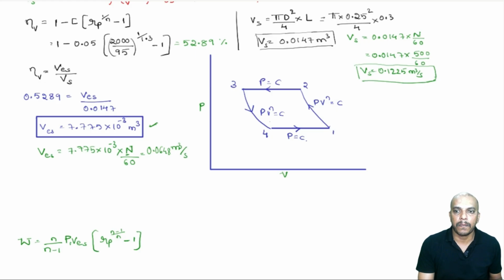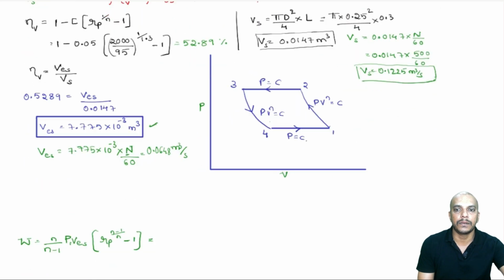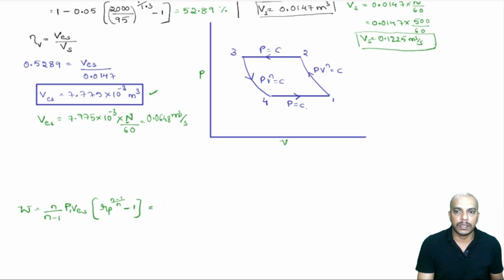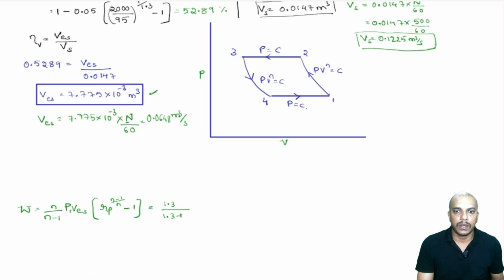I think n is known to us, so we don't have a problem. n is 1.3, so 1.3 divided by 1.3 minus 1 into P1, which is 95 into 10 power 3, and VES we will have to substitute in terms of meter cube per second, then only we will get power.